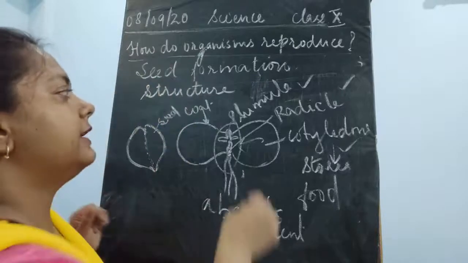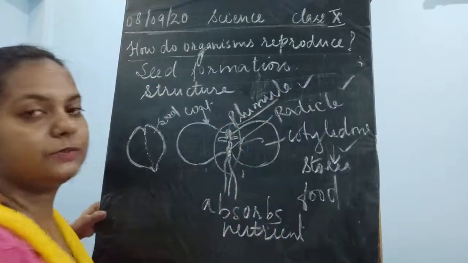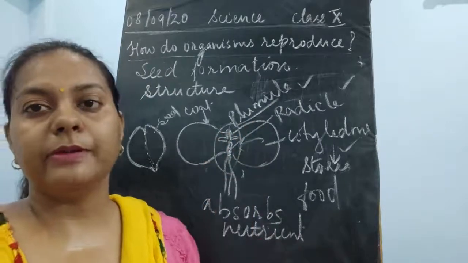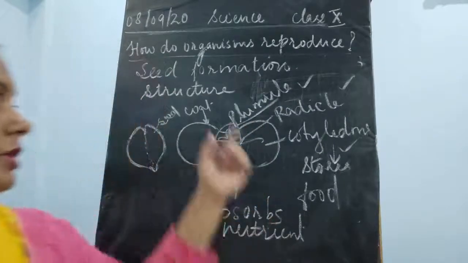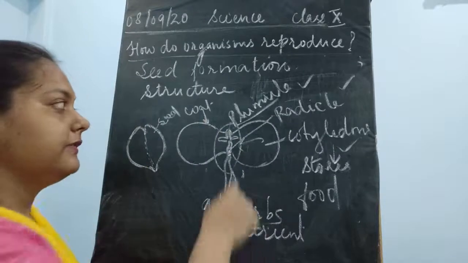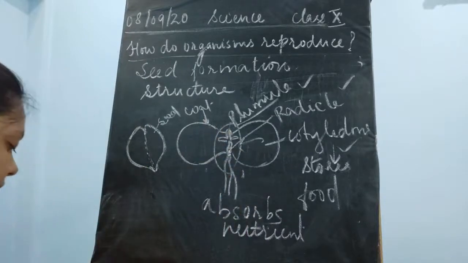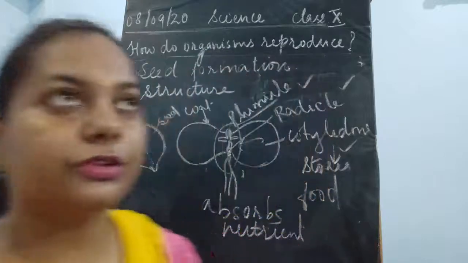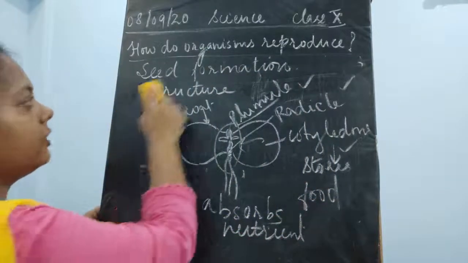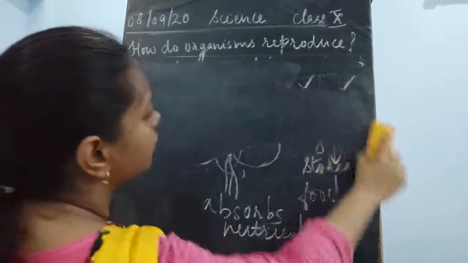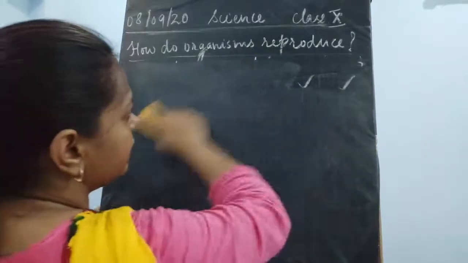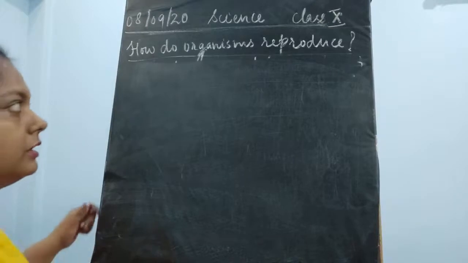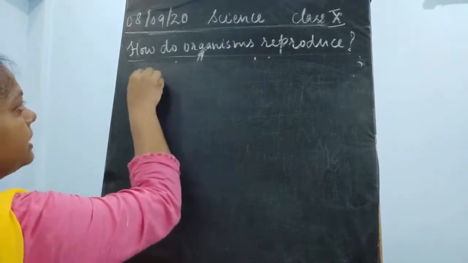And we are left with the plumule part. So what does this plumule do? The work of the plumule is to develop into the shoot. This is the future shoot system, you could say. So it develops into the stem. What is the function of the radicle? It is the future root. It develops into root. And what is the function of the cotyledon? To store food. And what is the function of the plumule? It is the future shoot. So three parts are there.